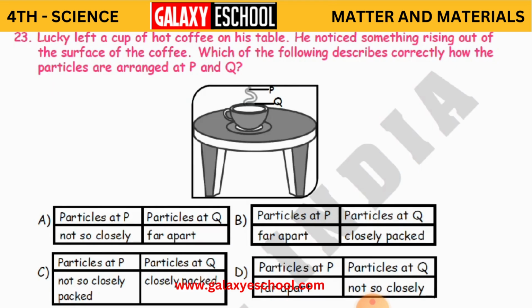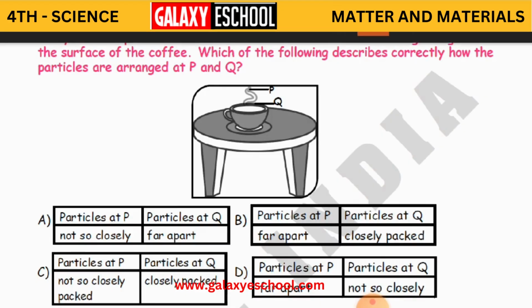Now the next question, the 23rd one. Lucky left a cup of hot coffee on his table. He noticed something rising out of the surface of the coffee. Which of the following describes correctly how the particles are arranged at P and Q? Particles are the molecules.